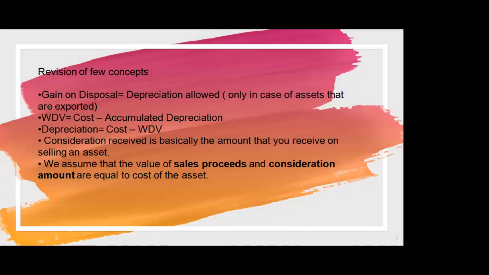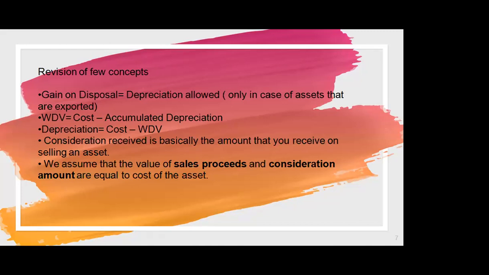Assalamu alaikum everyone. So before I continue with the example to further explain this concept, I'd like to refresh your concept. For that, gain on disposal is equal to depreciation allowed for the assets that are exported. Moreover, we can calculate the written down value by simply subtracting the accumulated depreciation out of cost.